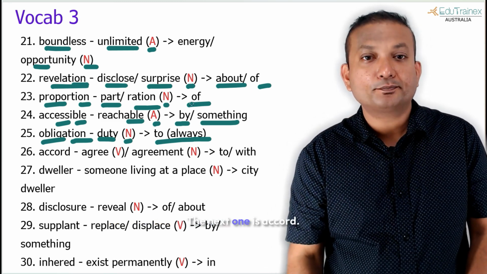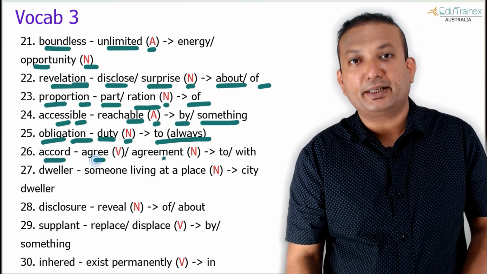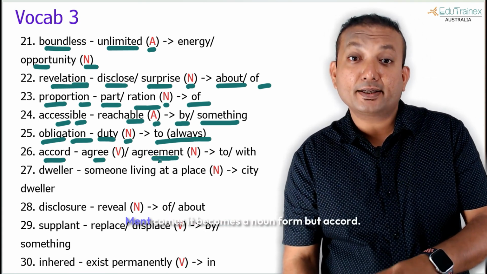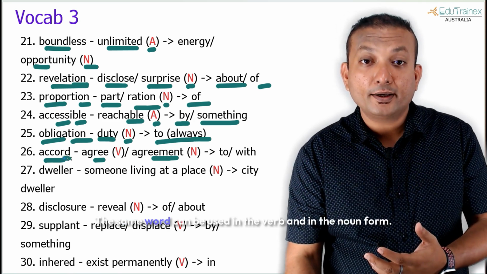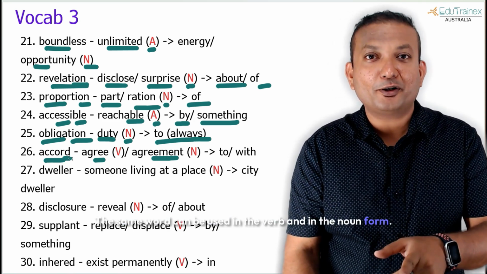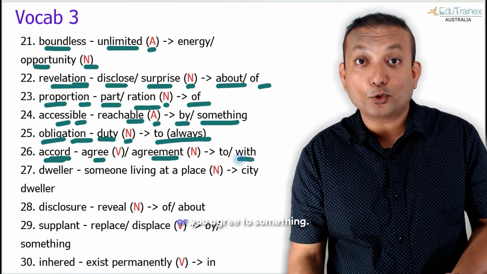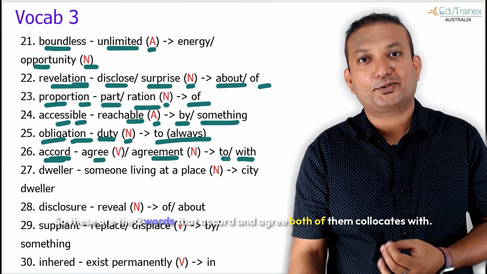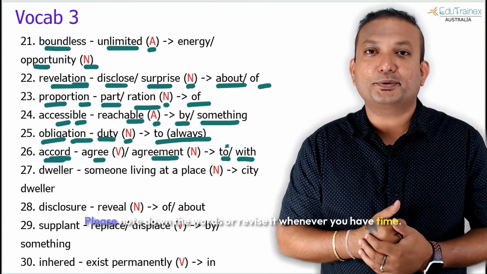Very, very important. The next one is accord. Accord means agree, or agreement in the noun form. Now, agree is in the verb form. Agreement is in the noun form. MENT comes, it becomes a noun form. But accord, the same word can be used in the verb and in the noun form. So, you agree with someone. So that's why it collocates with, or you agree to something, right? So these are the two words that accord and agree, both of them collocate with.